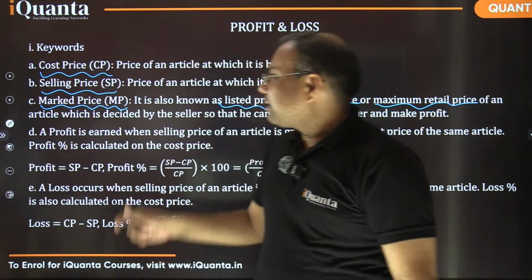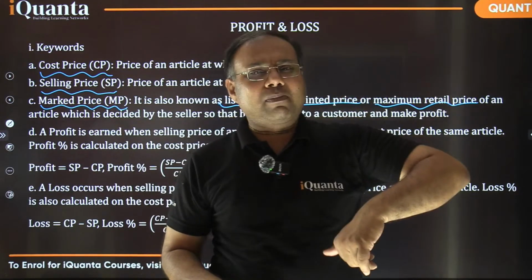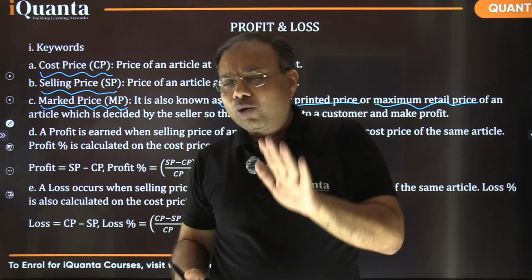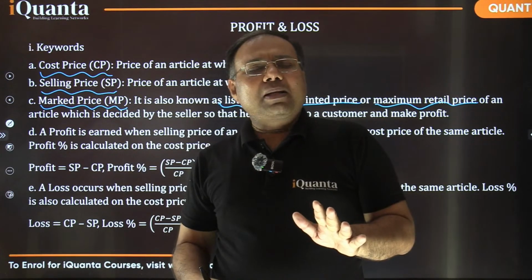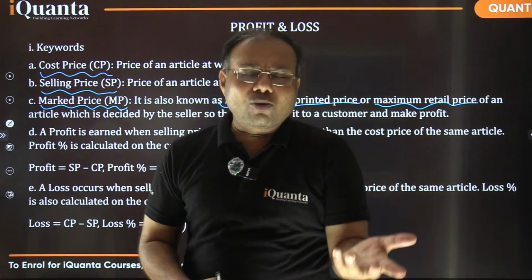Customer cannot demand some discount on cost price. Cost price will never be shown to the customer. Will it be shown? Certainly not. If the shopkeeper, think about it, if the shopkeeper tells the customer the cost price, brother, I bought it for 10 rupees, you give me 11, will the customer give it?